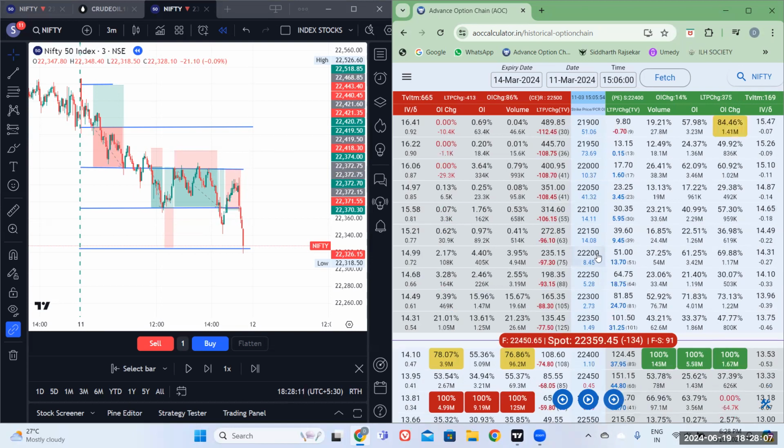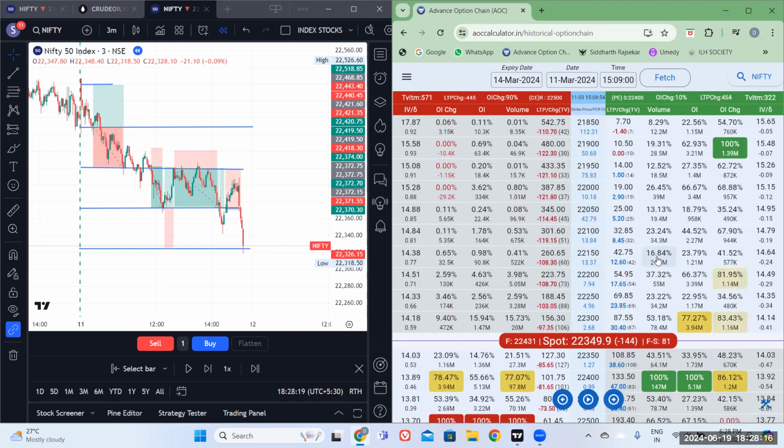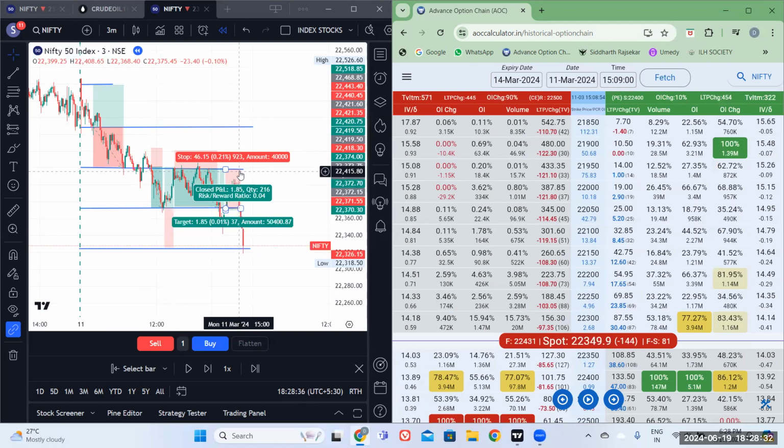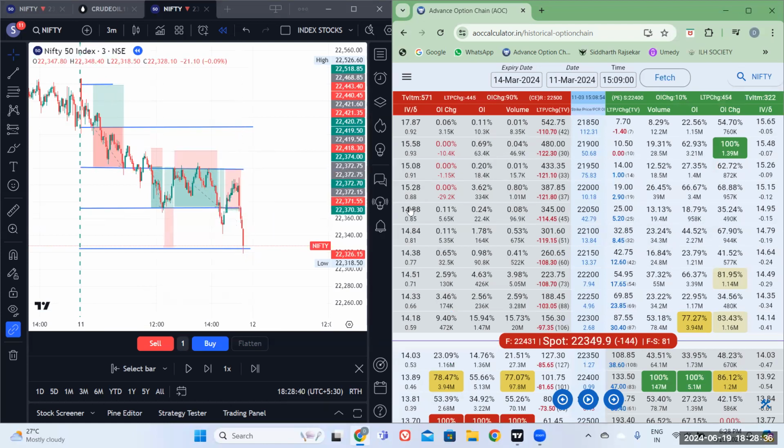At 306, we can see the weakness of the OI change, and at 309 we can see the weakness of the OI. By 309, the market had already moved to the bottom. So obviously the trade was good. We got an opportunity to exit at the cost, so we exited.